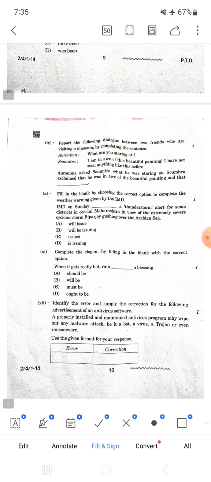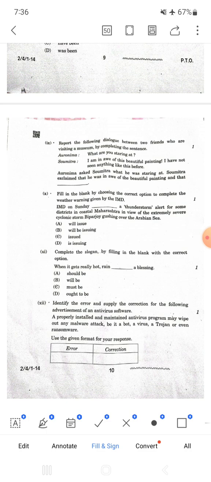The 11th one is, when it gets really hot, rain ought to be a blessing. So when we compare both obligations, must be and ought to be, ought to be gives much more stress, and therefore we go with option D. But if you have chosen must be, let's wait and see whether the CBSE is going to give marks for both C and D.